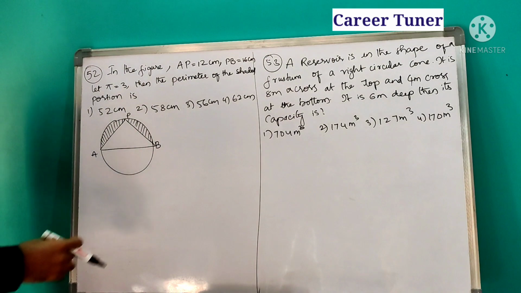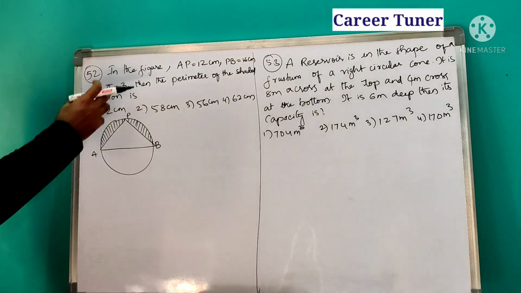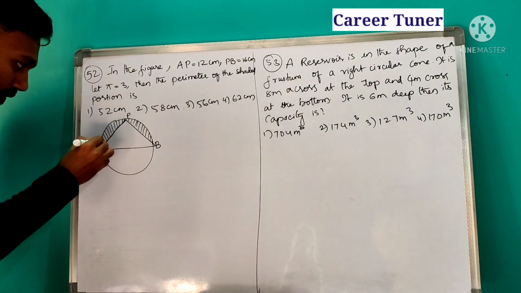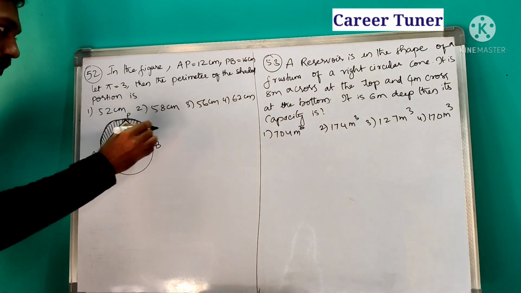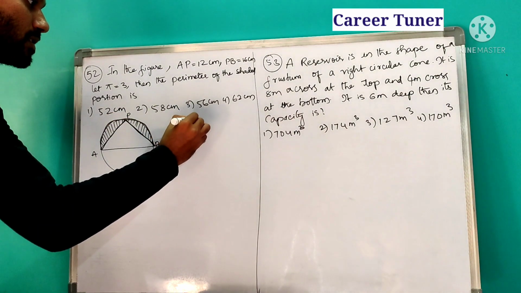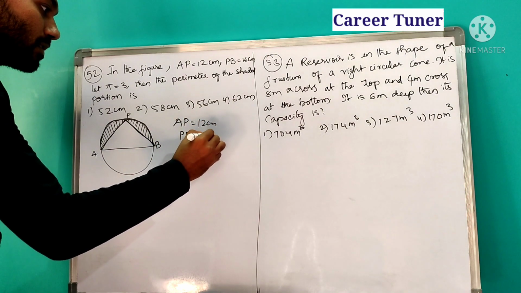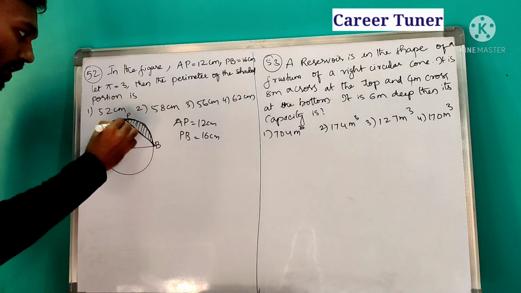In the figure AP is equal to 12 centimeters, PB is equal to 16 centimeters, let pi is equal to 3, then the perimeter of the shaded portion. Now see, this is the perimeter. What do we need to find? So AP is already given. AP is equal to 12 centimeters and PB is equal to 16 centimeters. So this part of perimeter is what we need to find. Already these both are given.